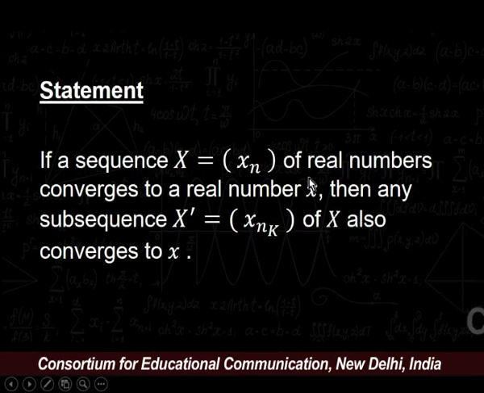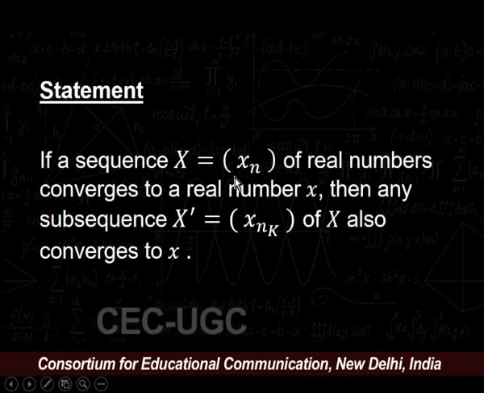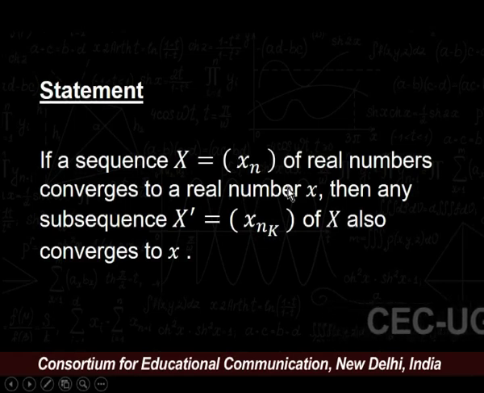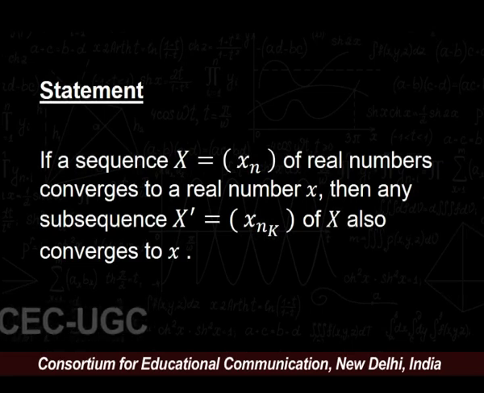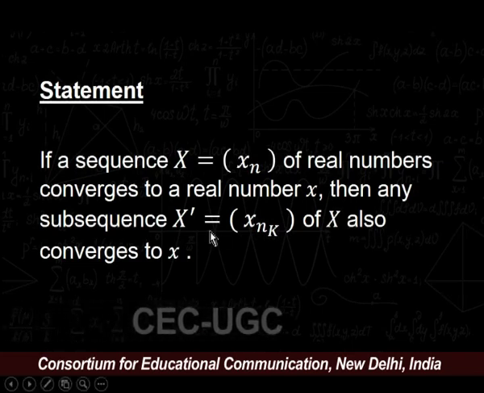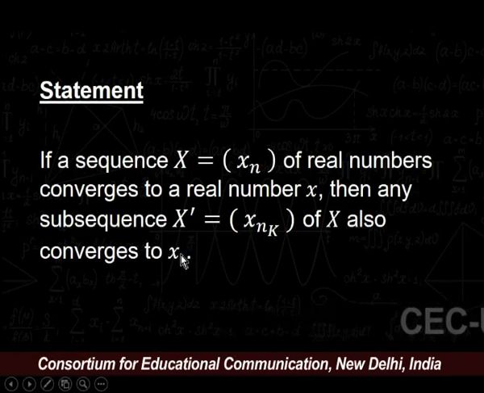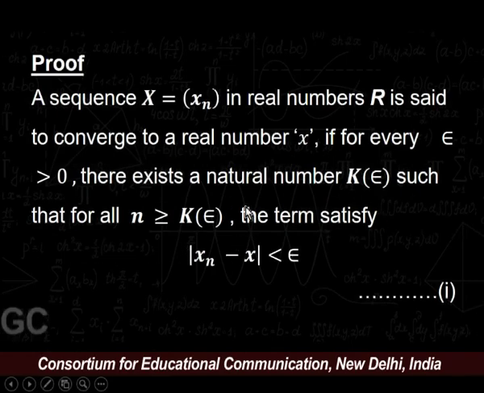Our first result for subsequences is: if a sequence x = (xn) of real numbers converges to a real number x, then any subsequence x' = (xnk) of x also converges to that real number. Let us start with the proof.